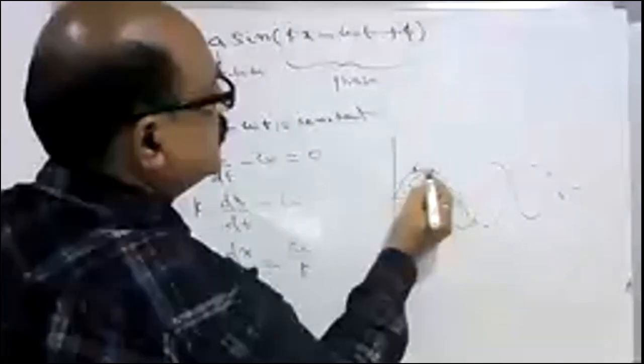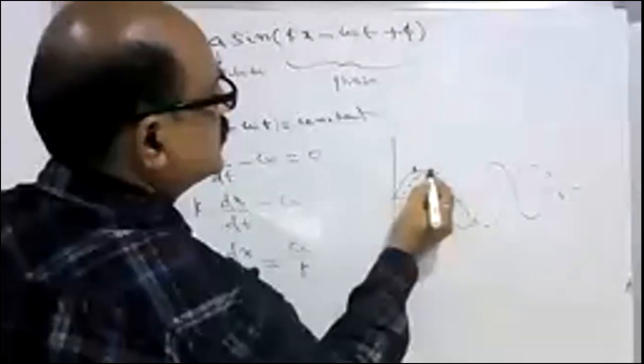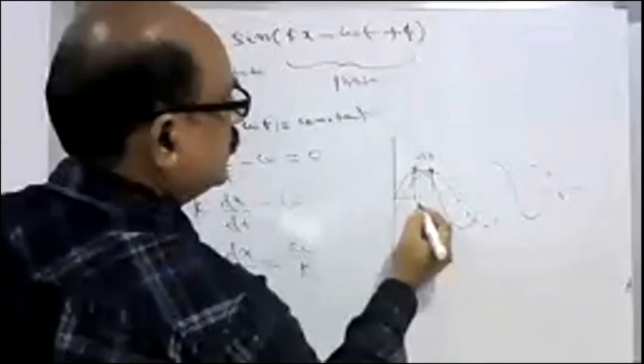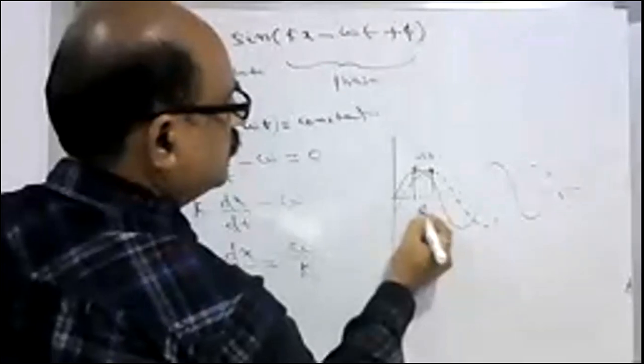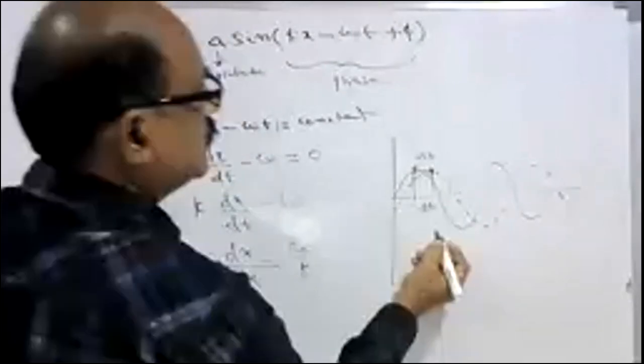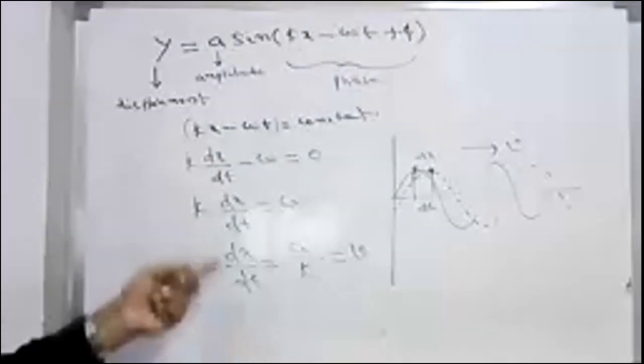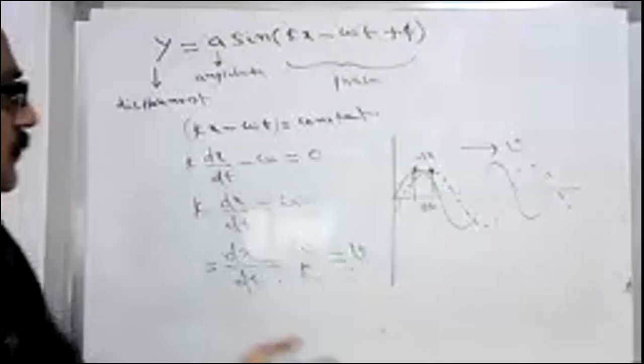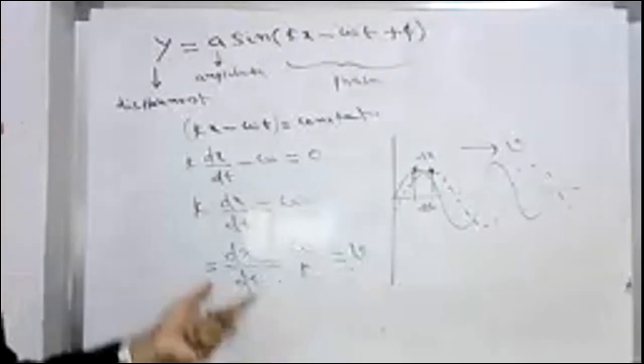The distance covered between these two is Δx, in a time Δt. So Δx/Δt gives the velocity, the rate of displacement along the x-axis. So dx/dt is nothing but velocity.